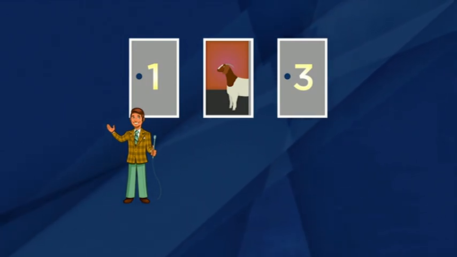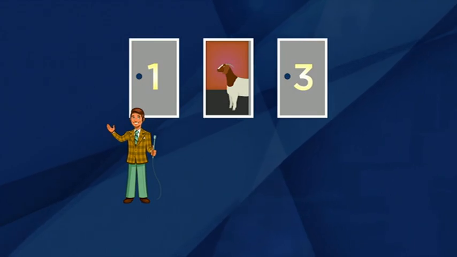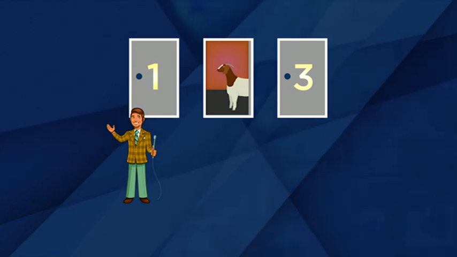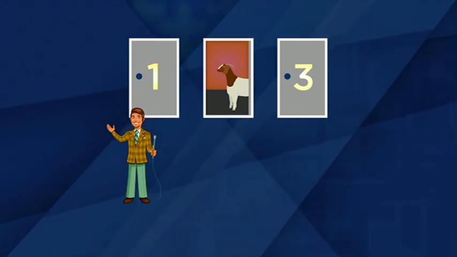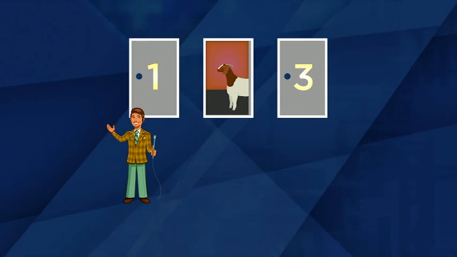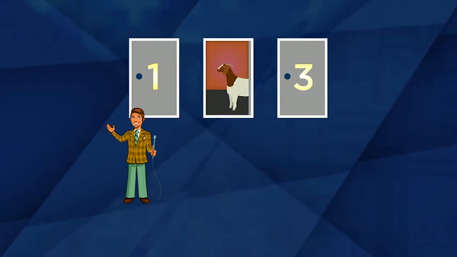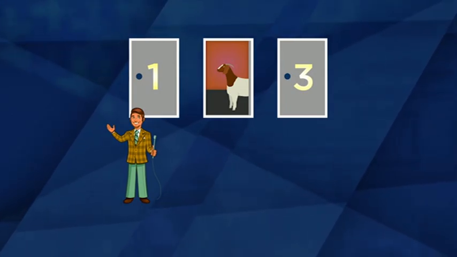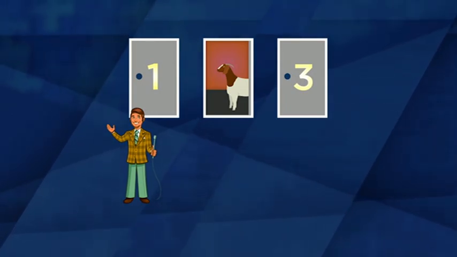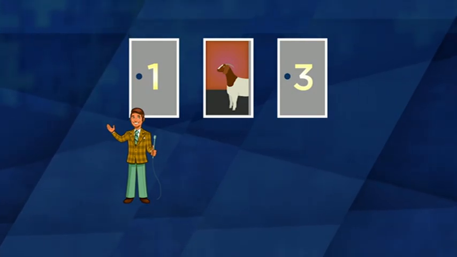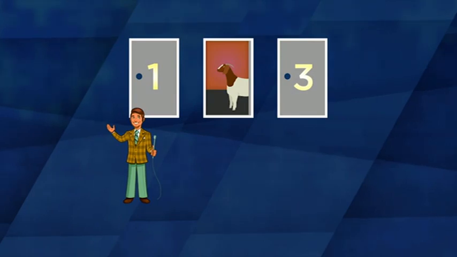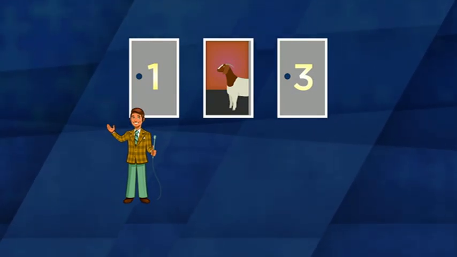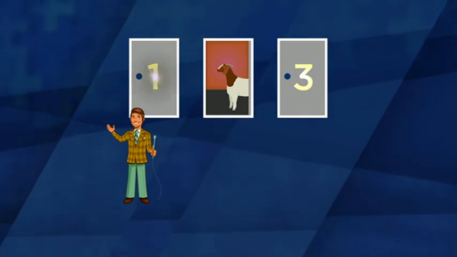What the player should think is, by the rules of the game, Monty is not allowed to open my door, and he's not allowed to open the door with the car. Yet he chose to open door 2 anyway. He's far more likely to make that decision when the car is behind door 3 than when the car is behind door 1. Therefore, I should now think that the car is probably behind door 3, so I will switch doors.